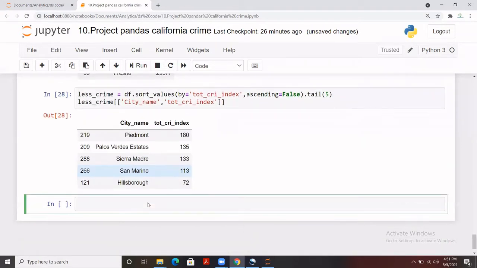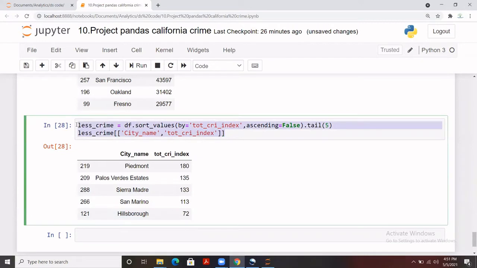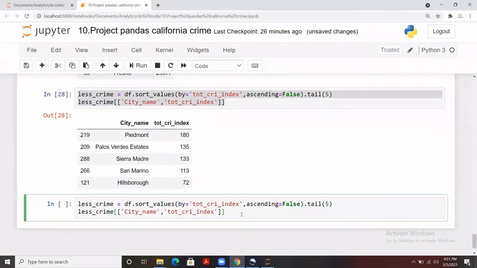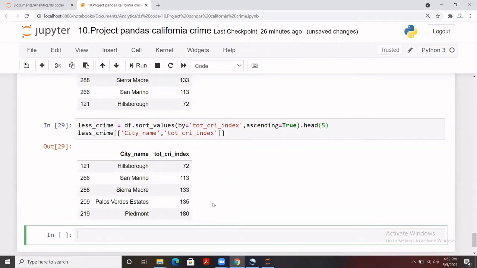So you see that we got this kind of output. In case you are using ascending equals to true, it will be head 5. This is how you have to make changes to the code.